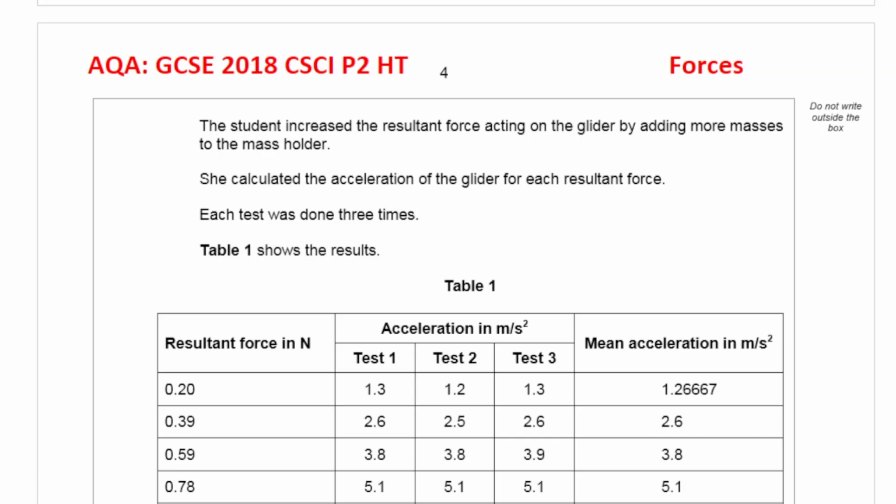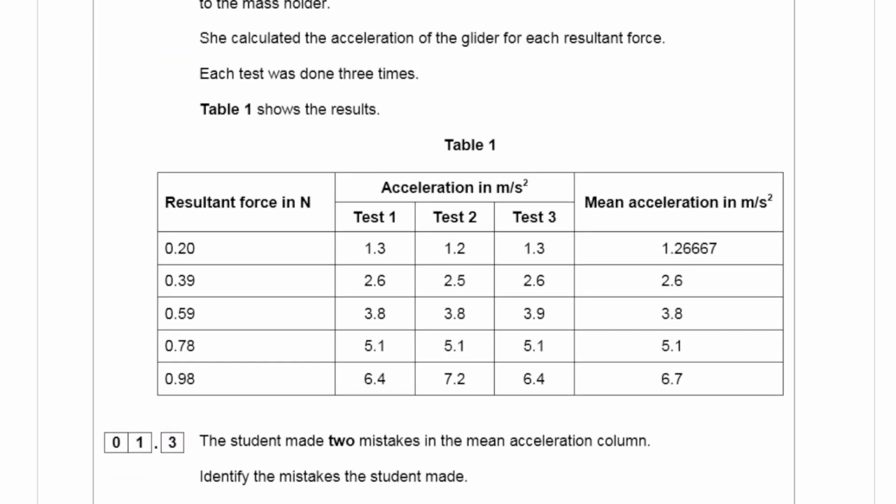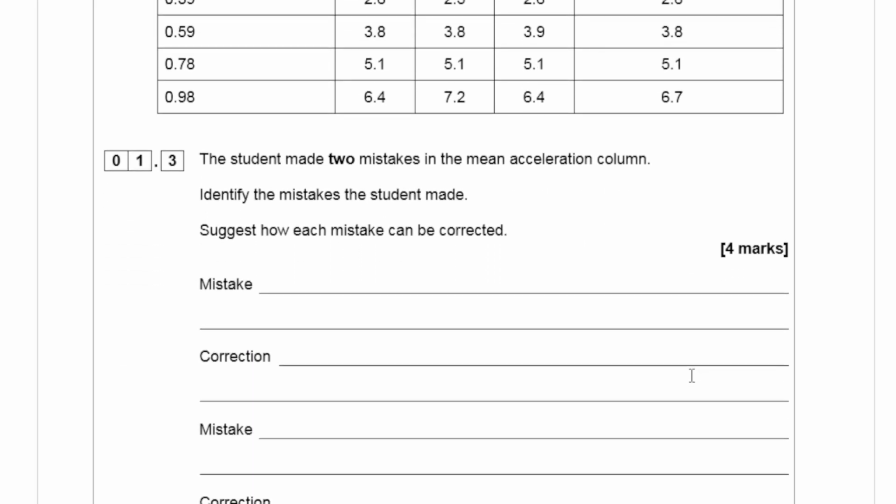The student increased the resultant force acting on the glider by adding more masses to the mass holder. She calculated the acceleration of the glider for each resultant force. Each test was done 3 times. So you have a resultant force of 0.2, then 0.39, 0.59, 0.78, 0.98. You have 3 tests and the mean acceleration, and the first one has far too many decimal numbers than the rest. The student made 2 mistakes in the mean acceleration column. Identify the mistakes the student made. Suggest how each mistake should be corrected.